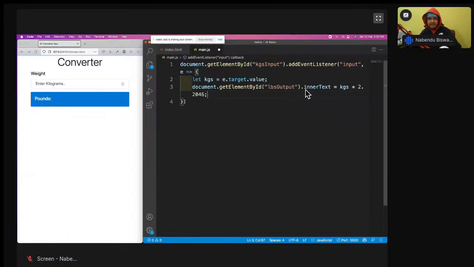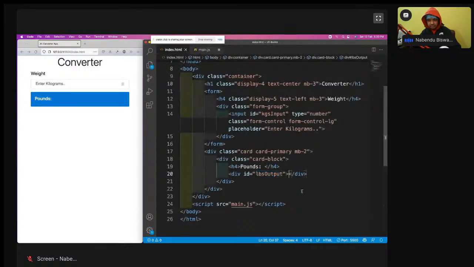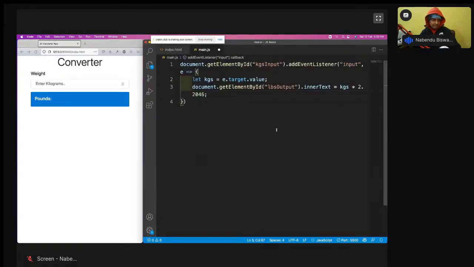So innerText is something like whatever will be inside this div. Anyways, we don't have time to learn that much, but this is how simple JavaScript is. It is not simple, I know it is not simple. The thing is that an event listener is listening. The moment the user enters something, it will run this mathematical formula, which is a very easy mathematical formula. Means 2, actually it is not right. Okay, it is right, 2.2046.